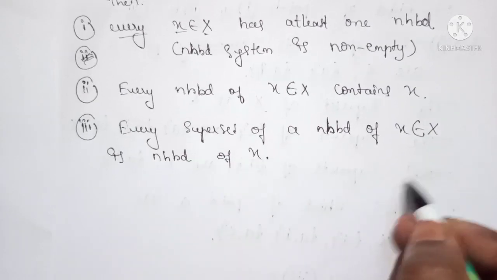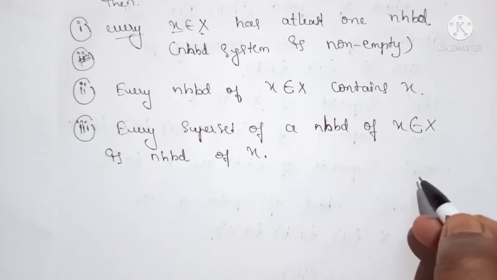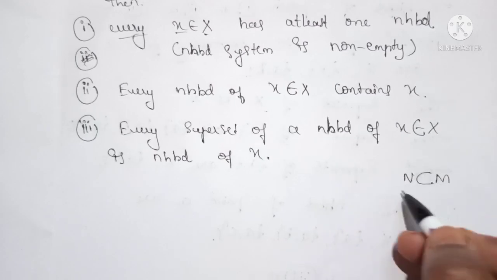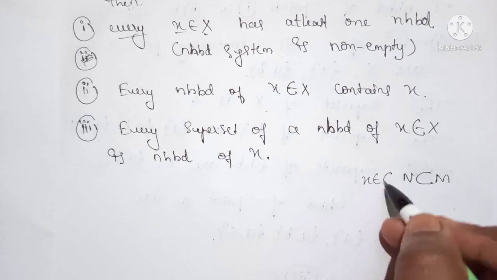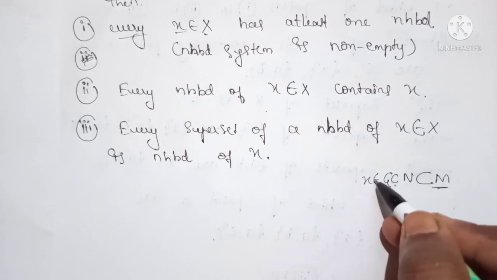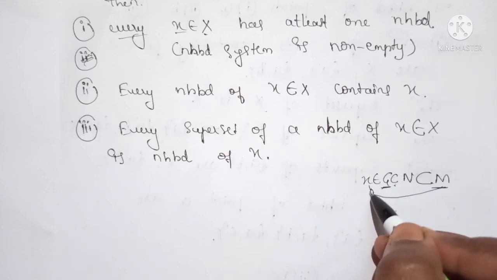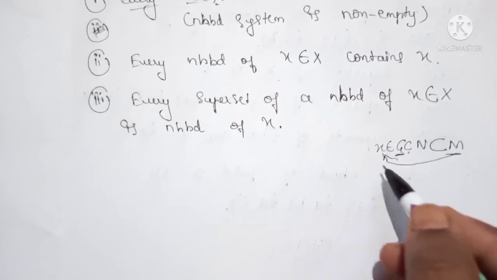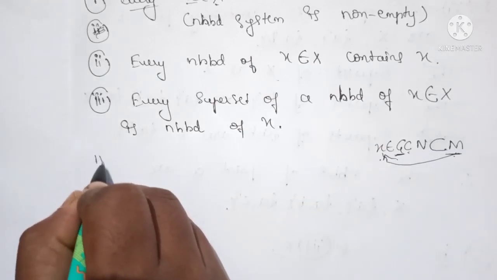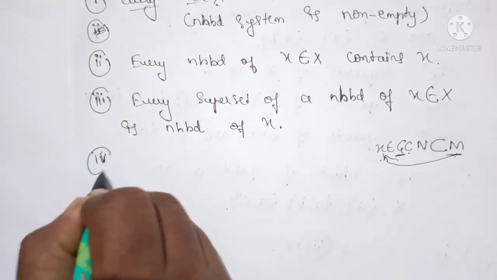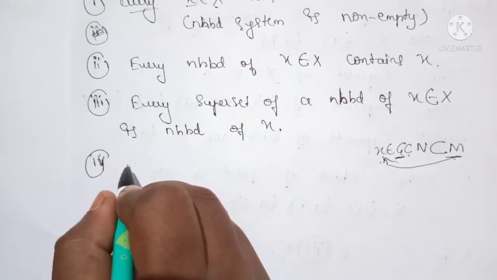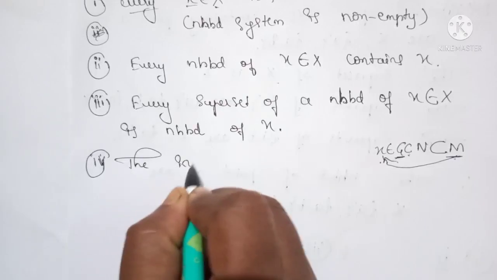So it means that every superset of a neighborhood N of point x is a neighborhood of x. See here, suppose we have a superset of the neighborhood N, which may be M. Since x belongs to G, which is a subset of N, definitely this G is a subset of M. So we can say that this M is also a neighborhood of x.